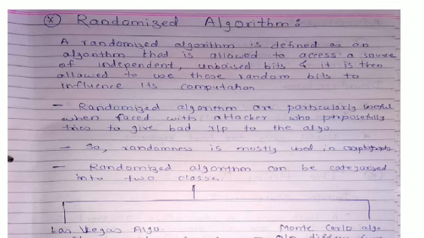First we will see randomized algorithm. A randomized algorithm is defined as an algorithm that is allowed to access a source of independent unbiased bits, and it is then allowed to use these random bits to influence its computation. Randomized algorithms are particularly useful when faced with an attacker who purposefully tries to give bad input to the algorithm.